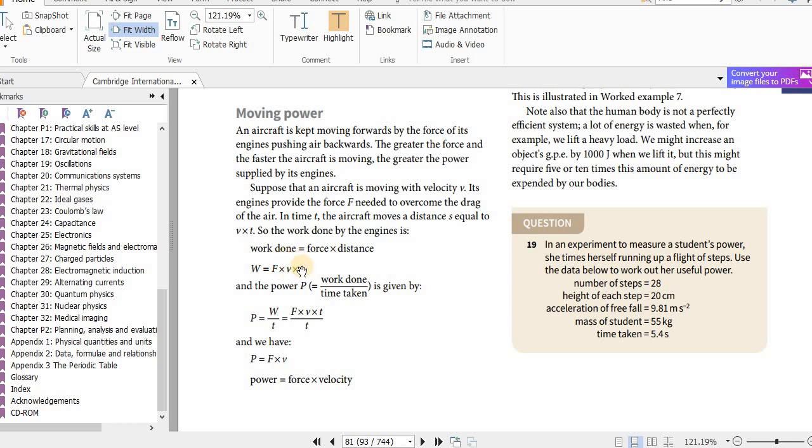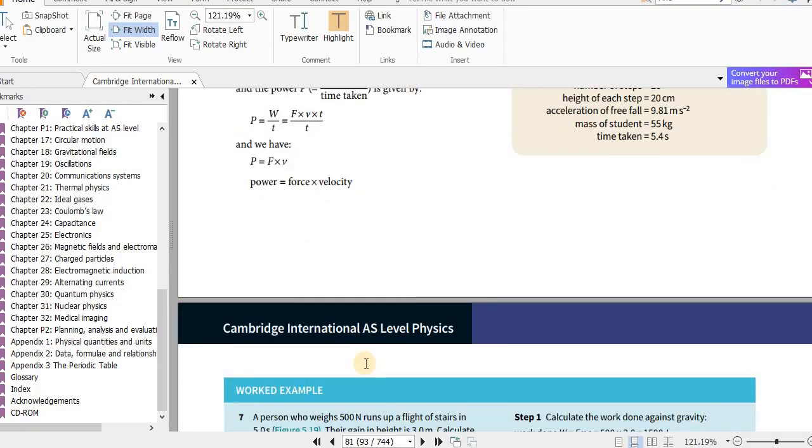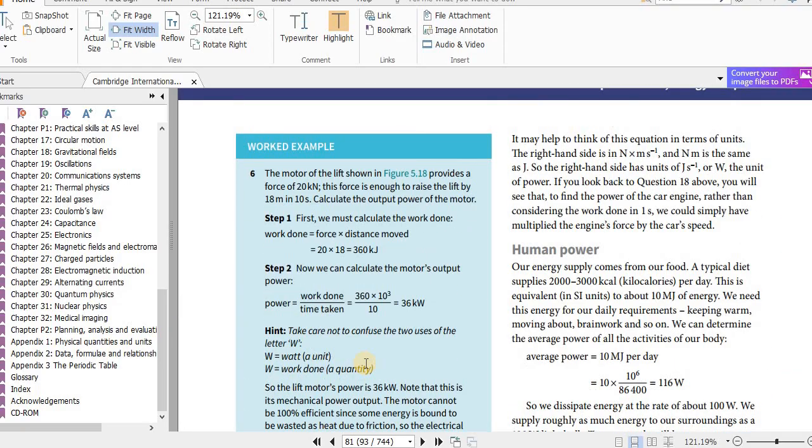Distance is speed times time, and we have power equals work over time. Then work is this, so T cancels, you get this. Power equals force times velocity. This is a very important equation. You have to memorize it with understanding and be able to use it.